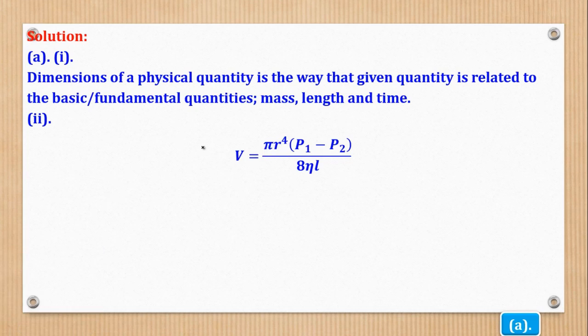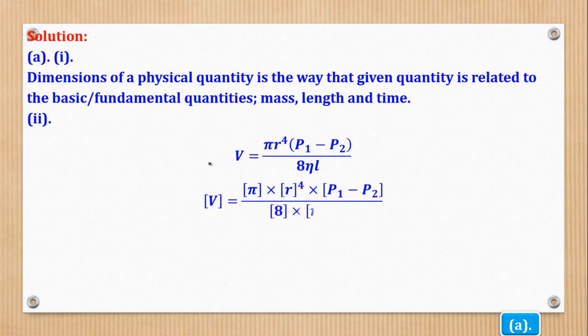Dimensionally correct means dimensions on the left hand side are equal to dimensions on the right hand side. So I'll get the dimension of V. You see this box bracket. When you put a box bracket, it means you want to get the dimension of what is inside the box bracket: dimension of that, dimension of that, pressure difference, dimension of this constant of viscosity, length, and this 8.